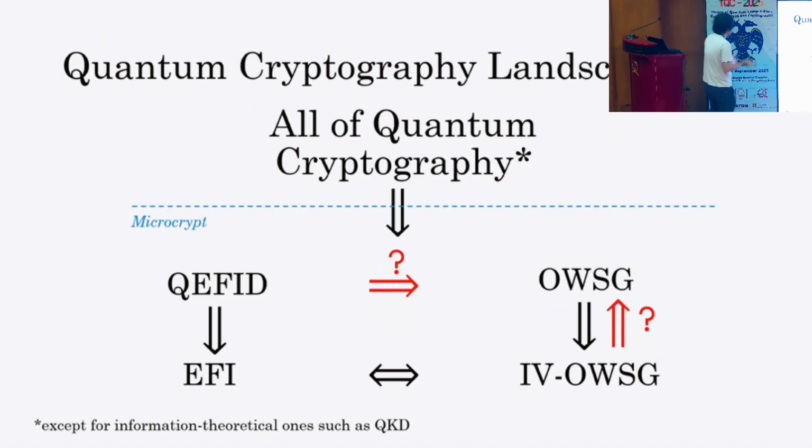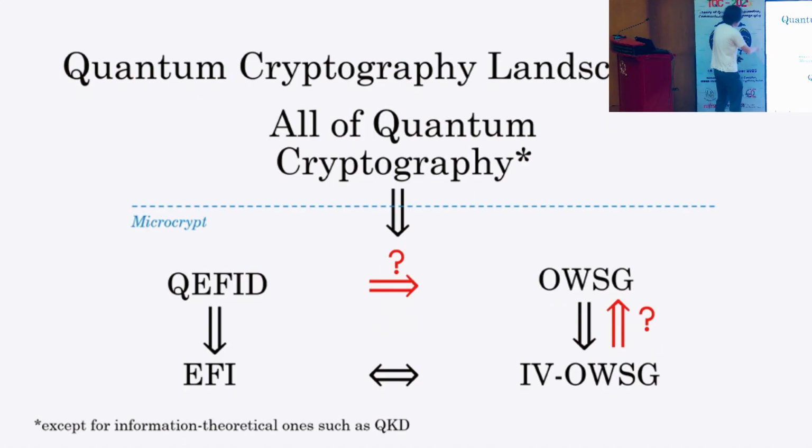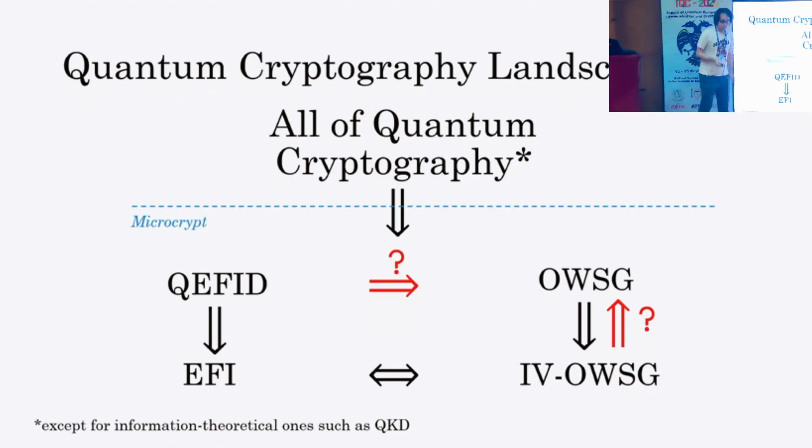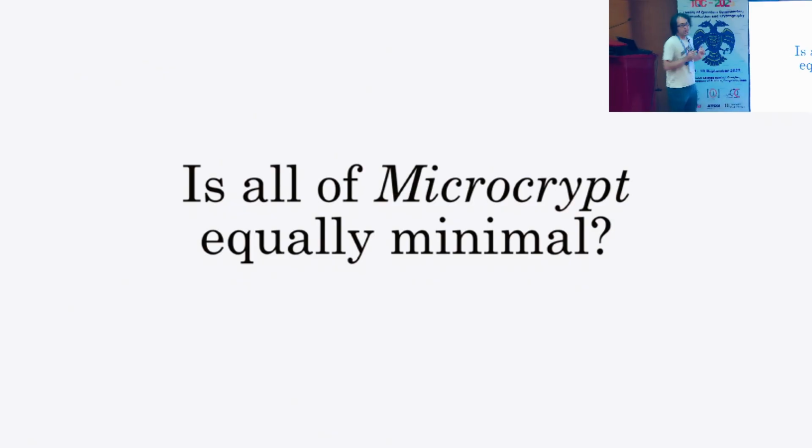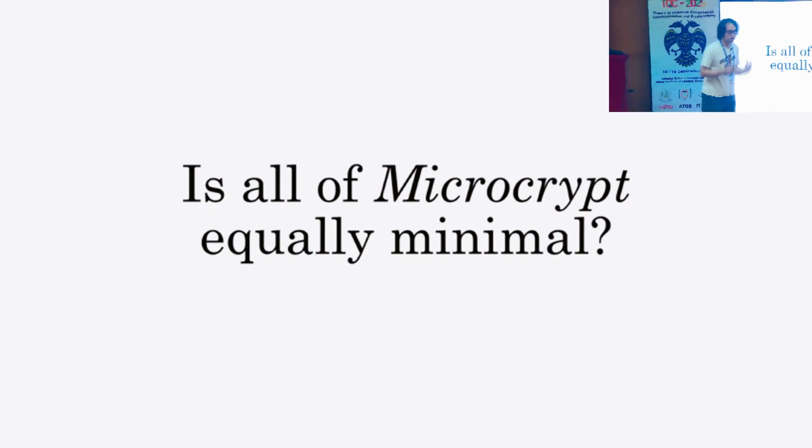However, we still don't have an equivalence theorem among those microcrypt primitives. So this is our main question. Is all of microcrypt equally minimal? If not, what is the minimal assumption in microcrypt which implies quantum cryptography?